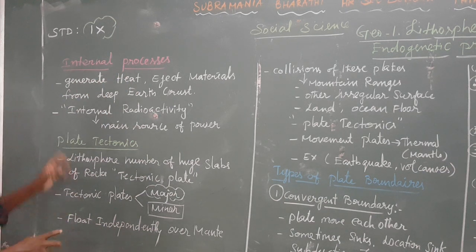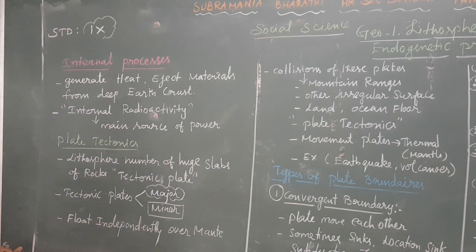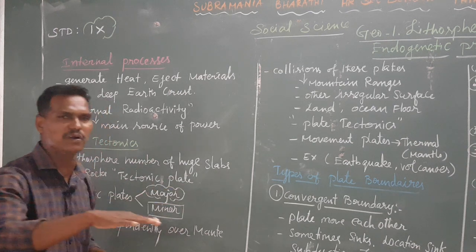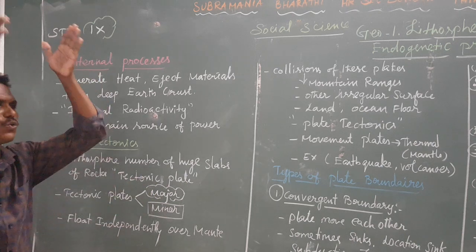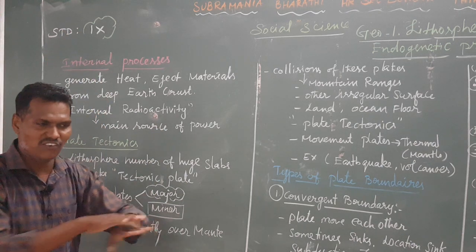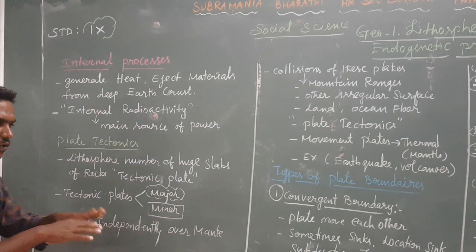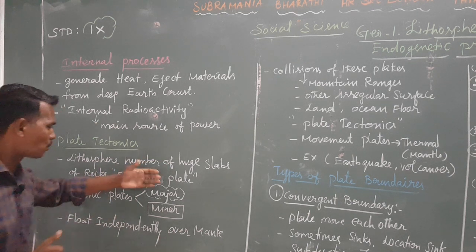Next important topic, plate tectonic. What do you mean by plate tectonic? On the earth surface, the lithosphere is divided into a number of huge slabs of rock, which we call tectonic plates. The lithosphere is the upper part of the earth crust. These huge rock slabs are called tectonic plates. So it is one of the short answers.